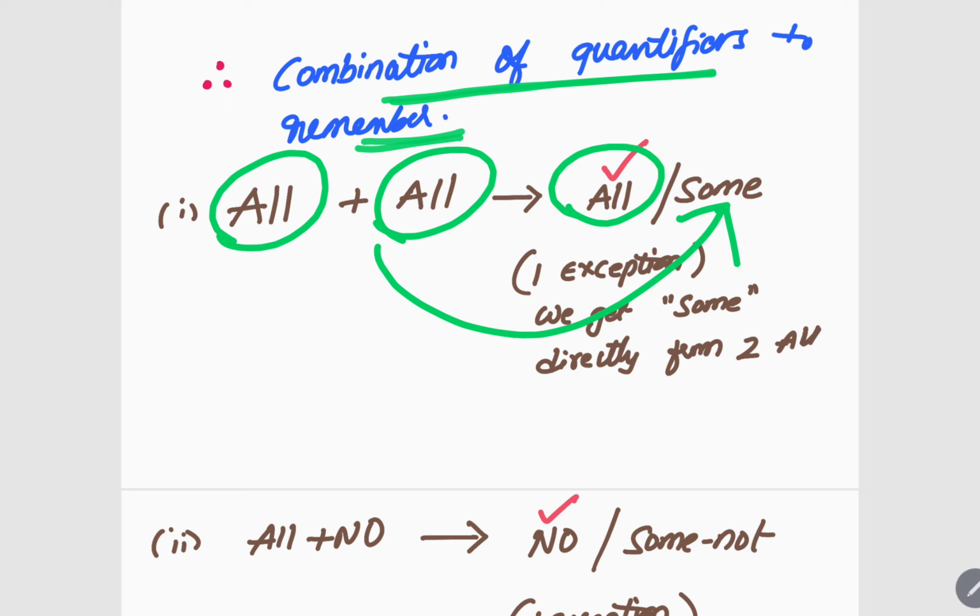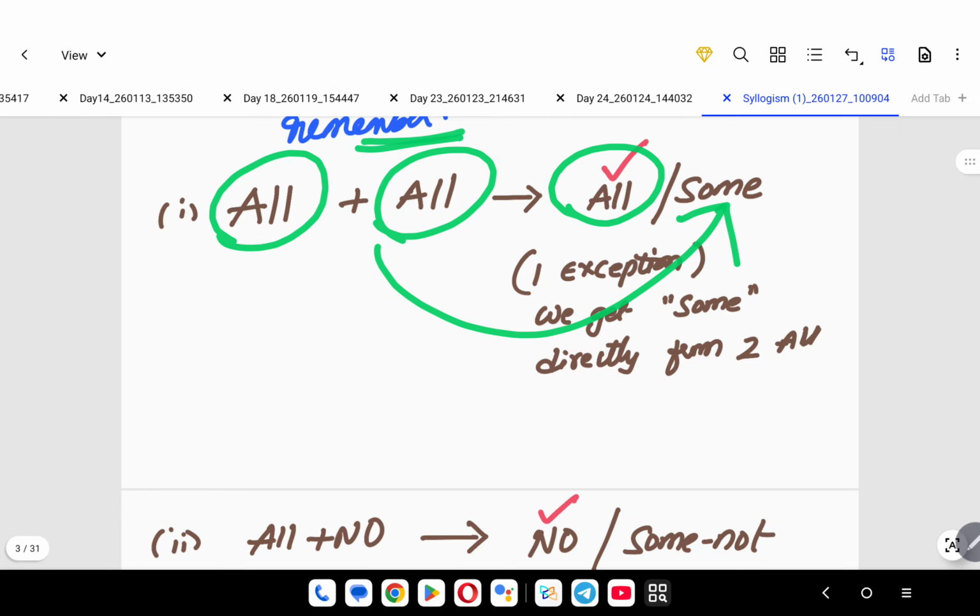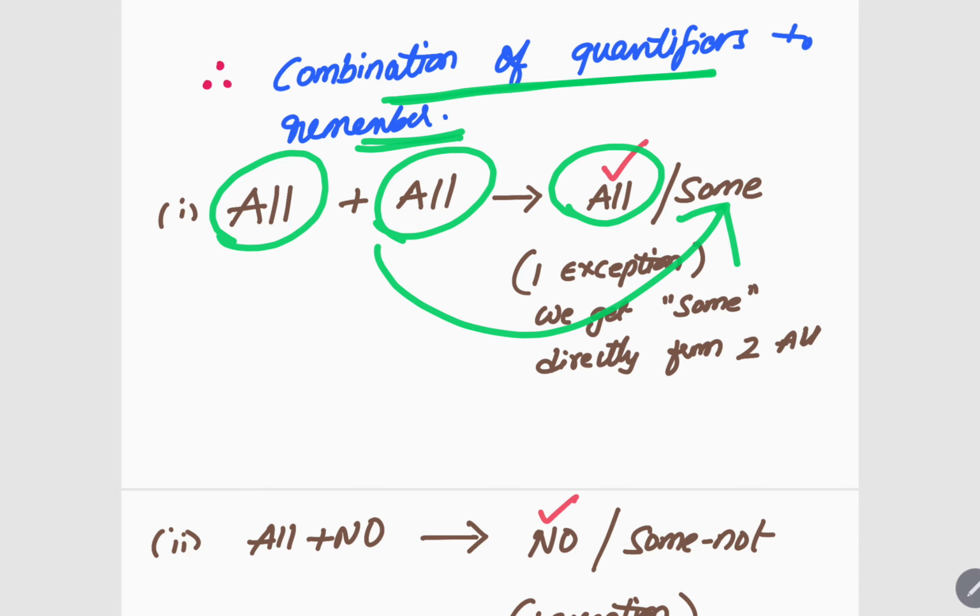For example, in the question, all plus all is there. In the options, some not option is there, or no A is B or no B is A, like that options are there. You can eliminate directly, right? Because all plus all can only give you all, or in a very exceptional case some. Other than that, no other conclusion will be there for all plus all.